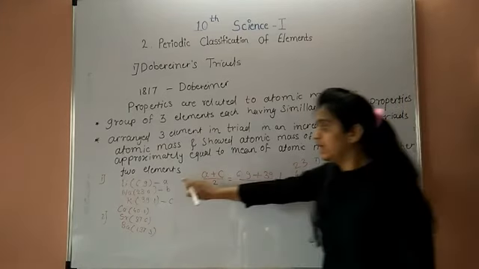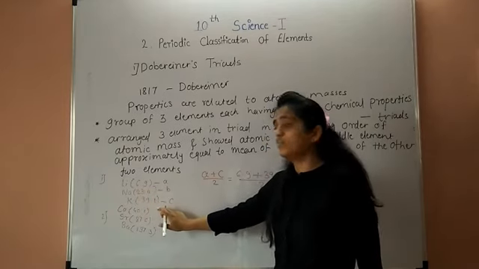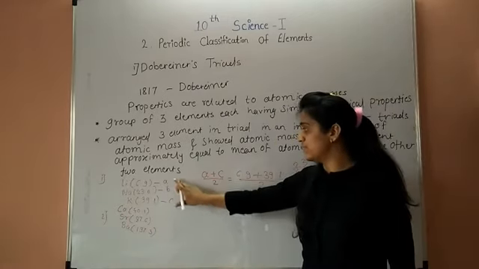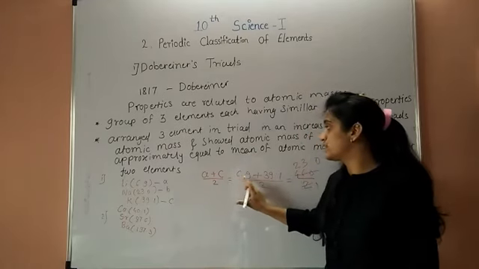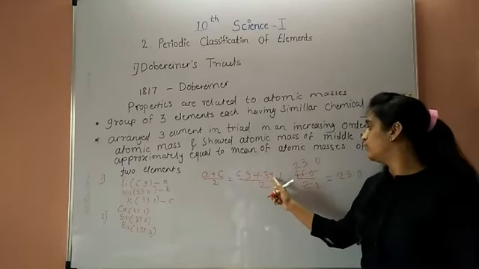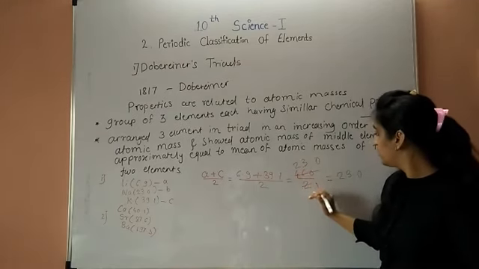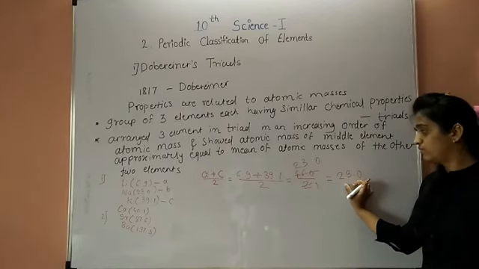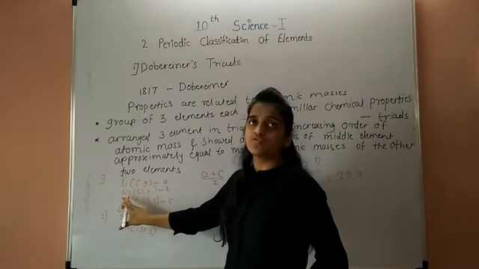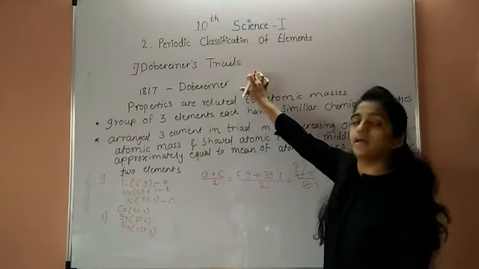For example, lithium 6.9, sodium 23.0, and potassium 39.1 are A, B, C. A plus C divided by 2 is 6.9 plus 39.1, which is 46, divided by 2 gives 23.0. This is the atomic mass of the middle element, sodium, 23.0. So it shows Dobereiner's triad.